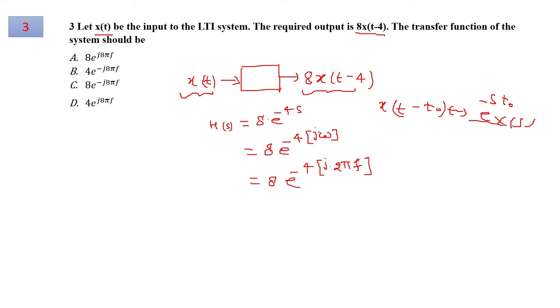Now applying this property you can find the transfer function, and putting s equals to j omega, where omega is equal to 2 pi f, you will have the transfer function of this system as 8 e raised to minus j 8 pi f. So option C will be the correct answer for question number 3.